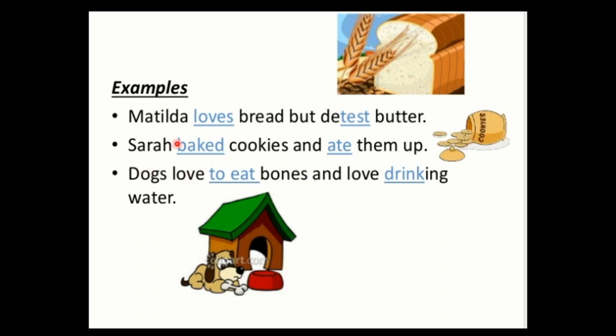Now you see, if it is Sarah baked cookies and Ali ate them up, then these were not compound verbs, right? Because there the subject has changed, so here it would not be a compound verb. But now Sarah is one subject and she baked cookies and ate them up too, right? So this is a compound verb.